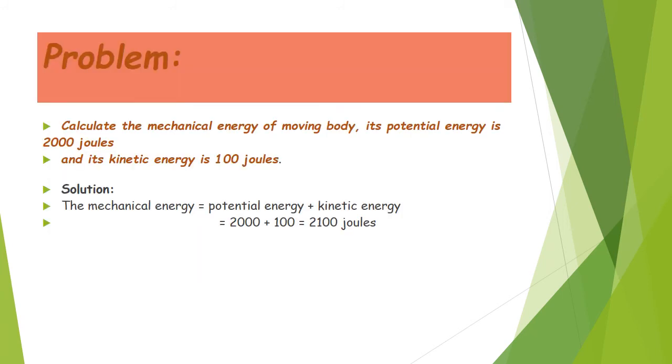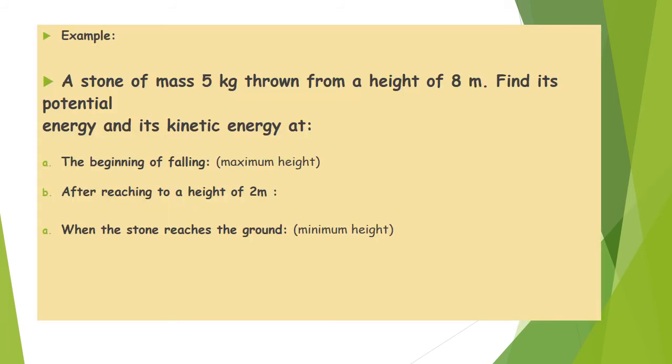Calculate the mechanical energy of a moving body. Its potential energy is 2000 joules and its kinetic energy is 100 joules. So the mechanical energy, we can apply the rule first: equal potential energy plus kinetic energy, equal 2100 joules. Don't forget the unit. Another problem.